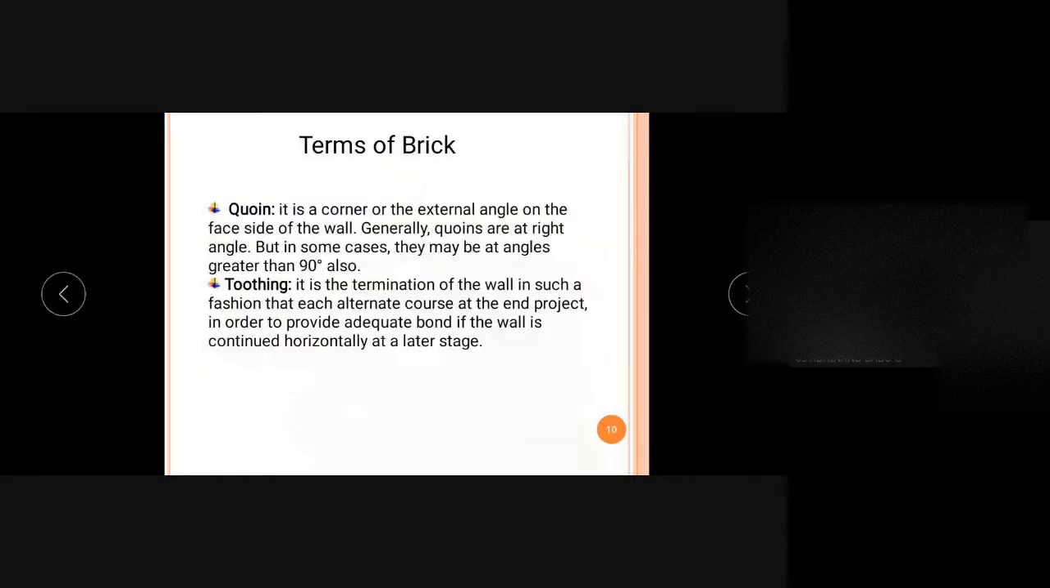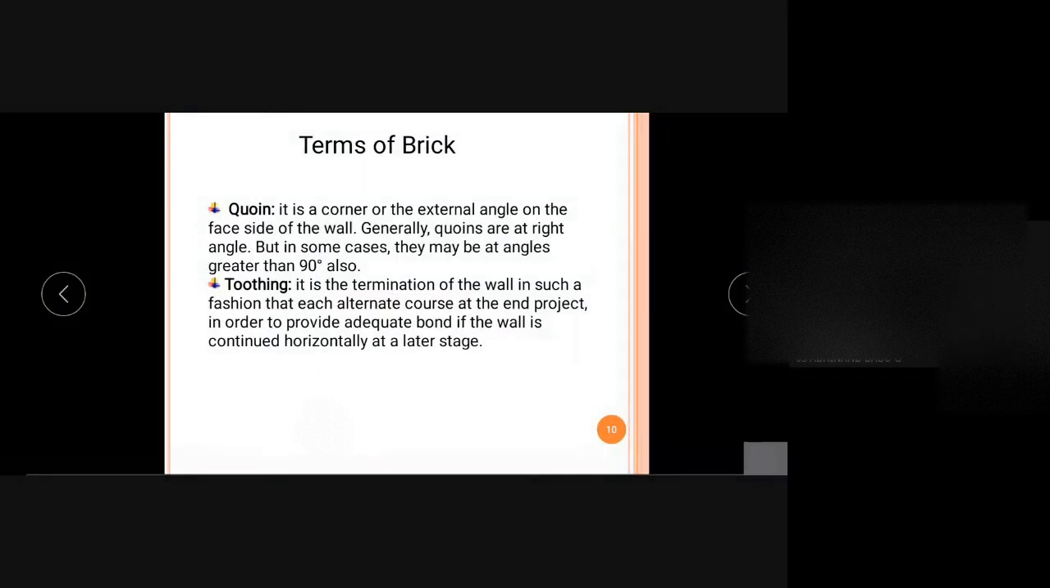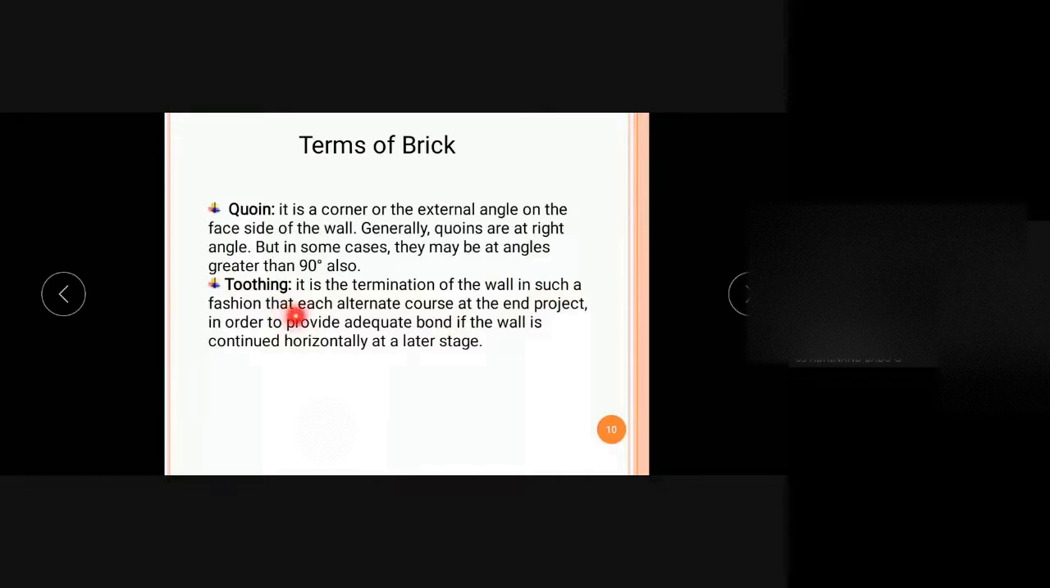So next one is toothing. Toothing is another term that is used. It is a termination of a wall in such a fashion that each alternate course at the end projects, in order to provide adequate bond. The wall is continued horizontally at a later stage. So this is the fashion of ending a wall so that we can construct another wall in future.